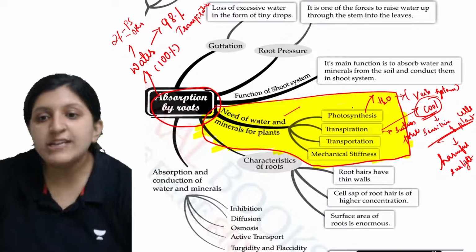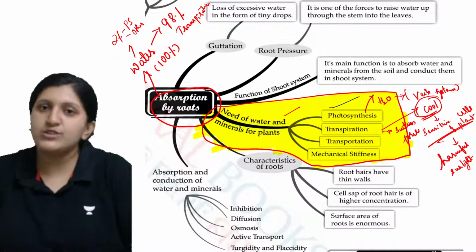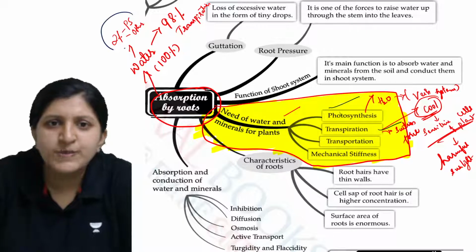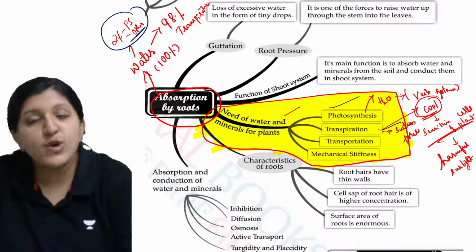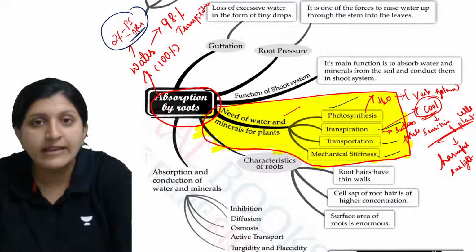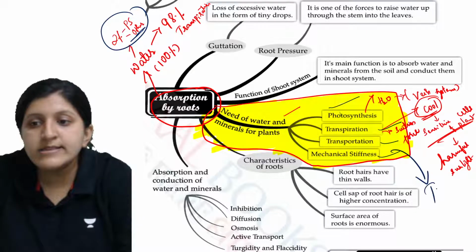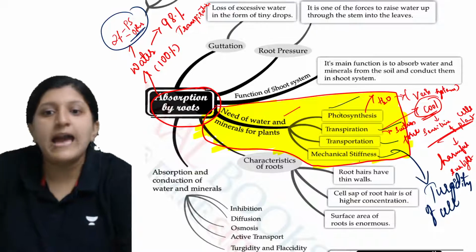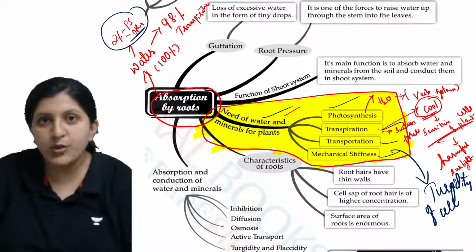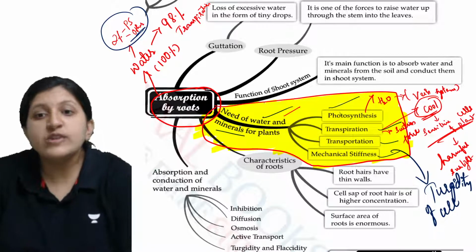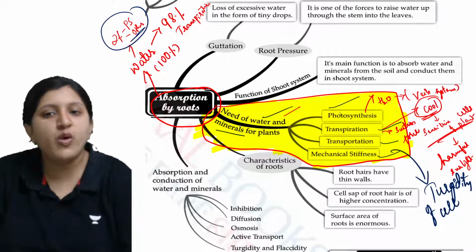So basically photosynthesis is 2%, transpiration 98%. Under that 2%, we have other activities also mentioned here. It can be used for transportation and for mechanical stiffness, where the cells will remain turgid. Turgidity of the cell is maintained, and that's the reason water is required, and the minerals are also required. So this is with respect to the need of water and minerals.